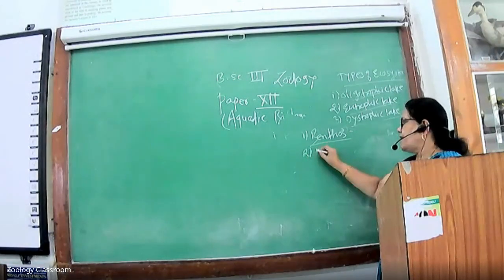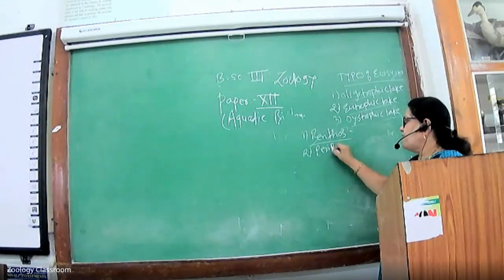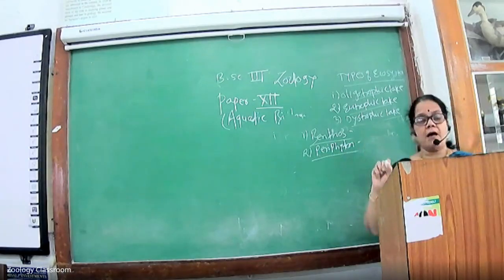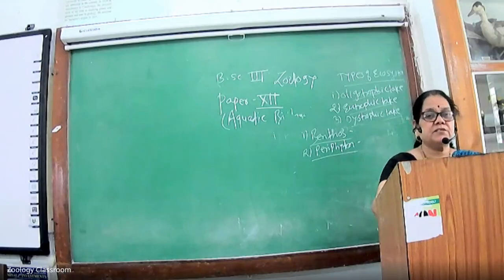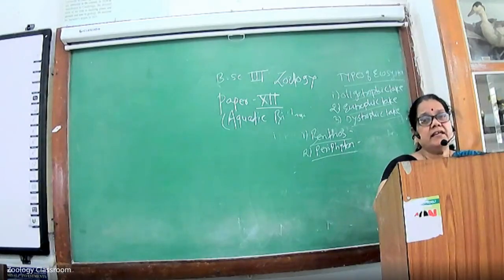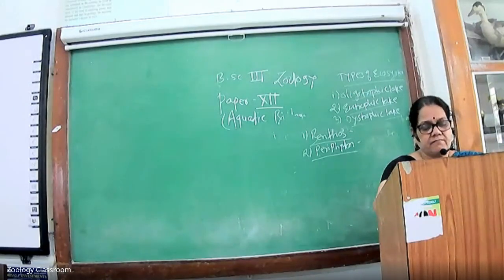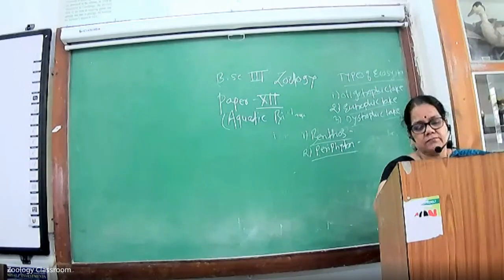Periphyton means the organisms attached or clinging to the water plants are called the periphyton.